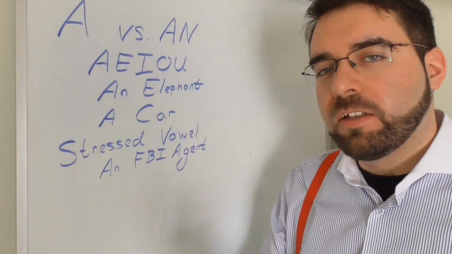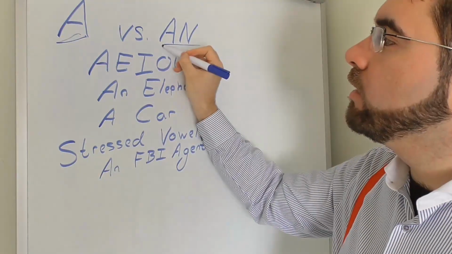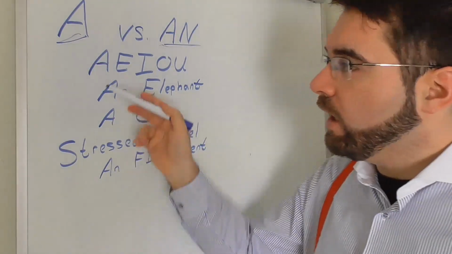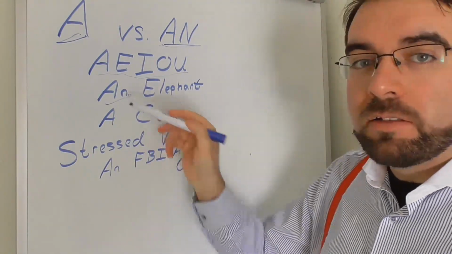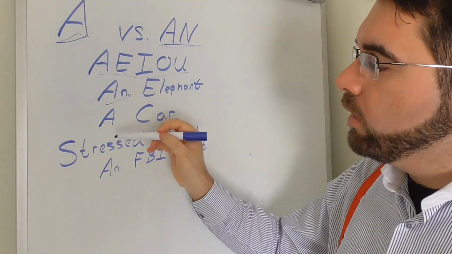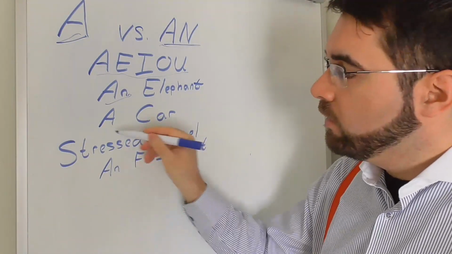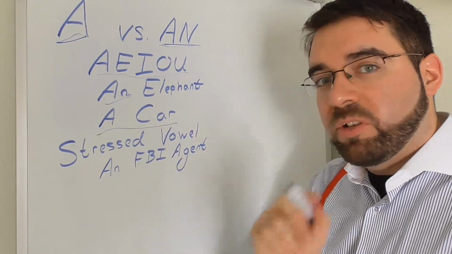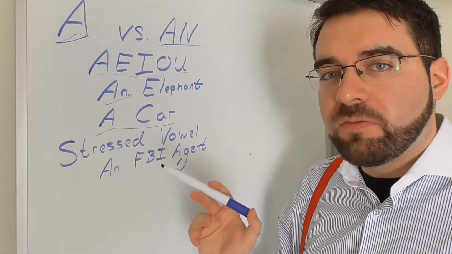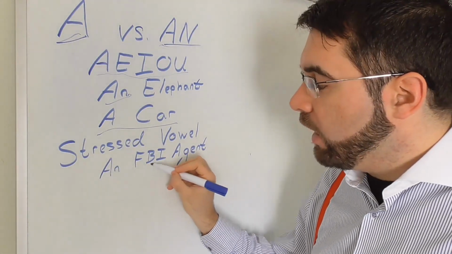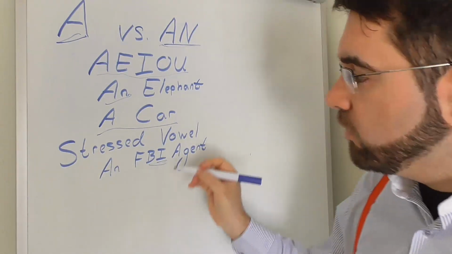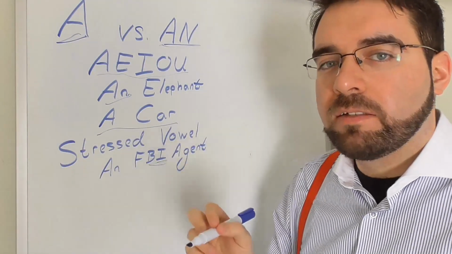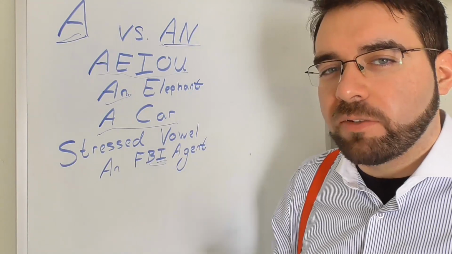But it is worth understanding when to use a versus an when talking about nouns. If the noun starts with a vowel, the AEIOU, then we use an: an elephant. Or if it doesn't start with a vowel, it's a car, the consonants, and the vowels, AEIOU. But it's worth understanding also that when the vowel is stressed in the word, like FBI, we use an then. So when the vowel is stressed, an FBI agent, we use an. Worth understanding that when it comes to nouns.